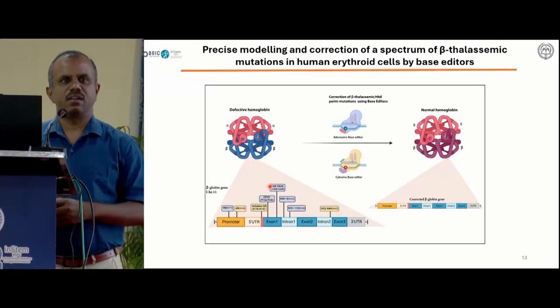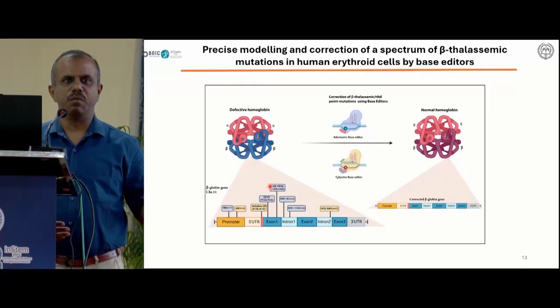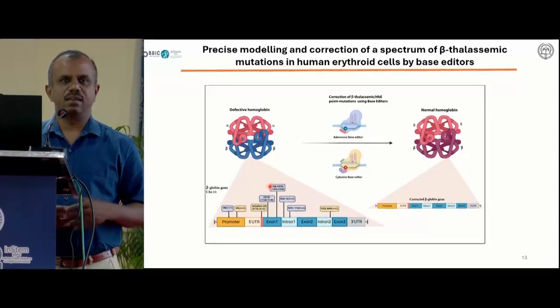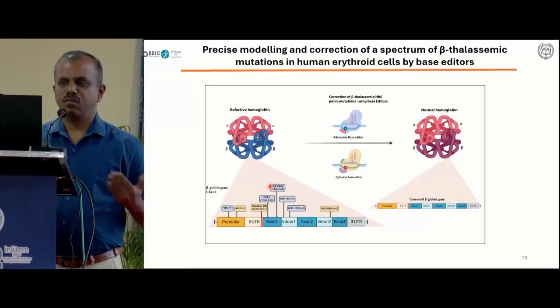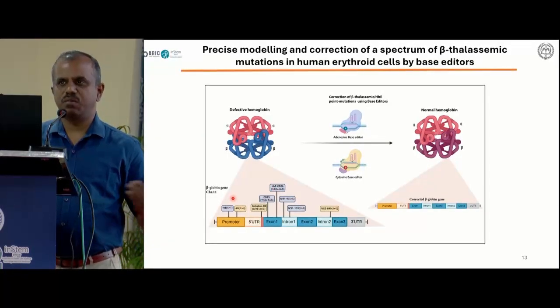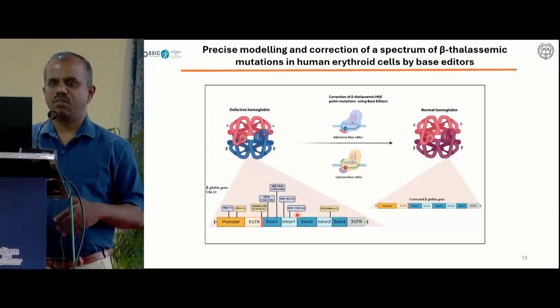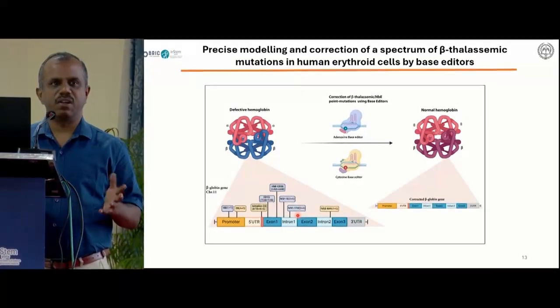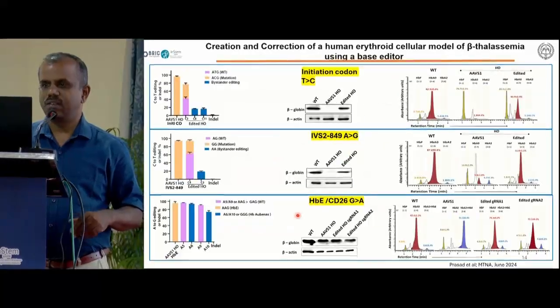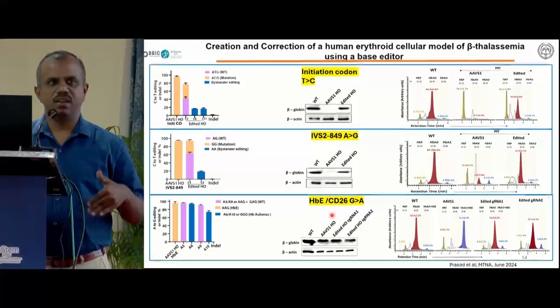So the next target we want to look at is the correction of the beta globin. Instead of activating the fetal hemoglobin, we want to directly correct the disease-causing mutations. As I mentioned before, beta thalassemia is caused by a spectrum of mutations in the promoter, exon, and intron. So we looked at the mutations that were highly prevalent in the Indian population. These are the three mutations, the initiation codon, IVS, and HPE, that are prevalent in India and worldwide.